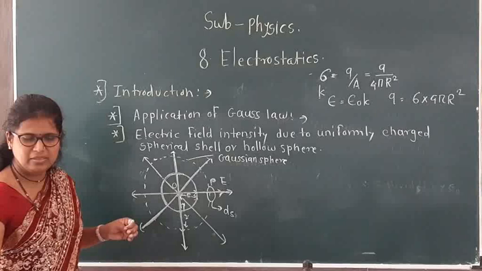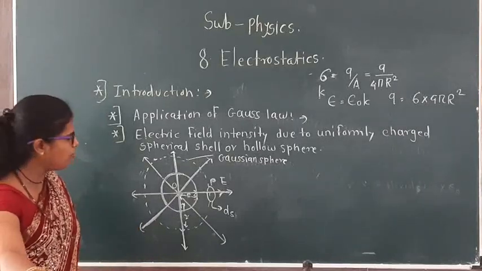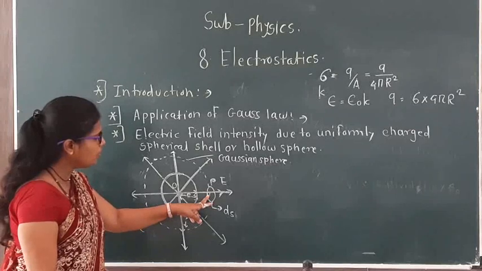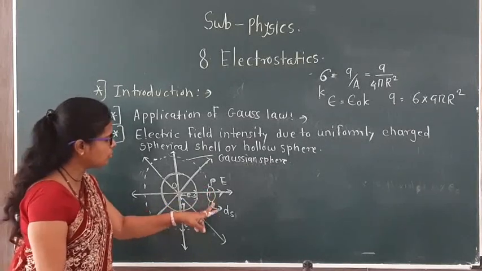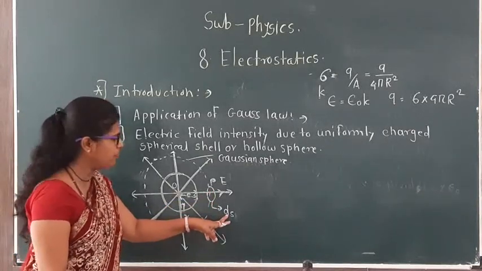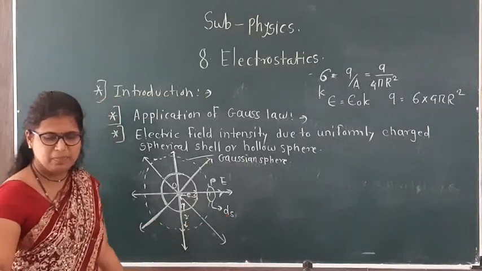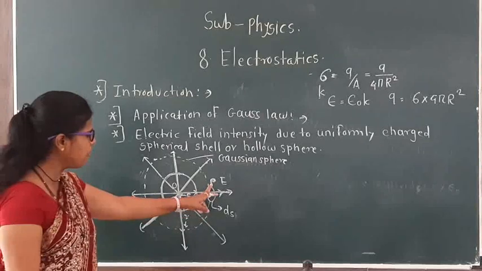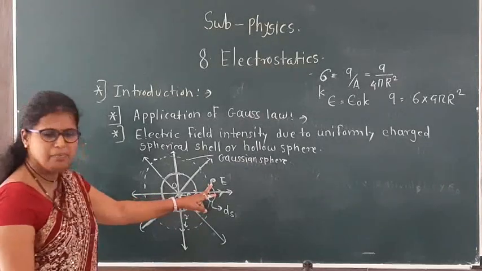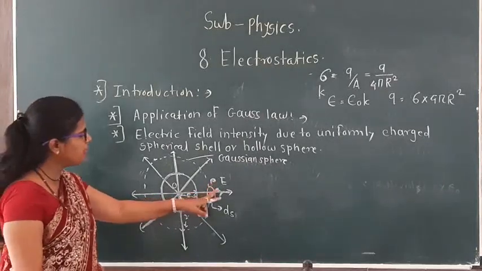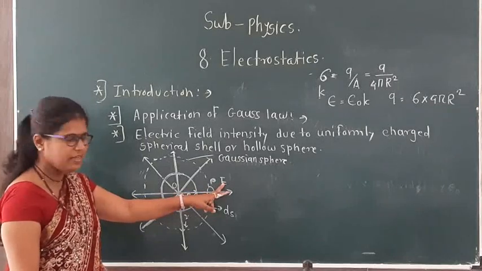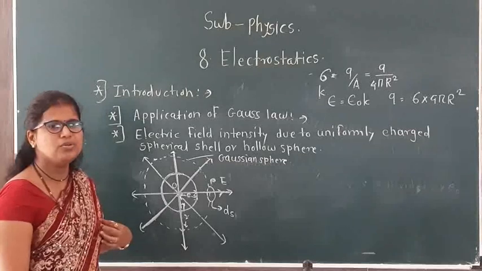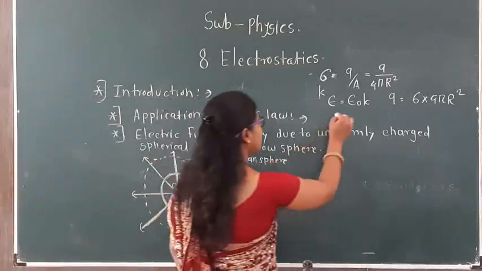Now we have to find the electric intensity. Point P is placed on the Gaussian sphere, which has the small surface area ds. We have to find the electric field intensity at point P. The angle between the direction of the electric field and the small surface area is 0.